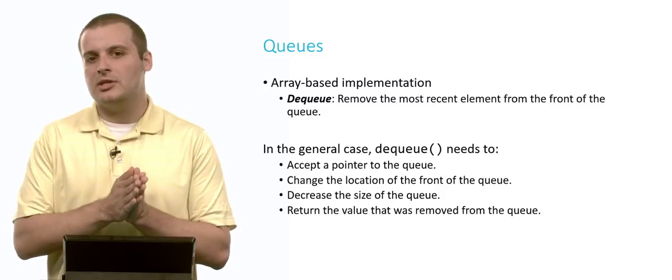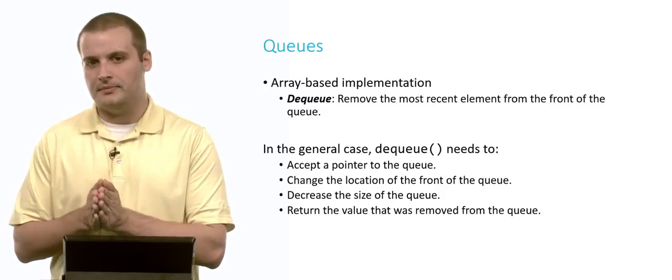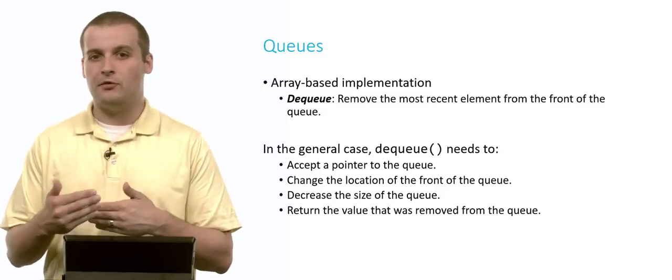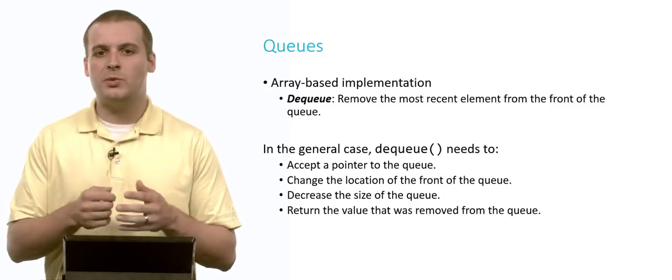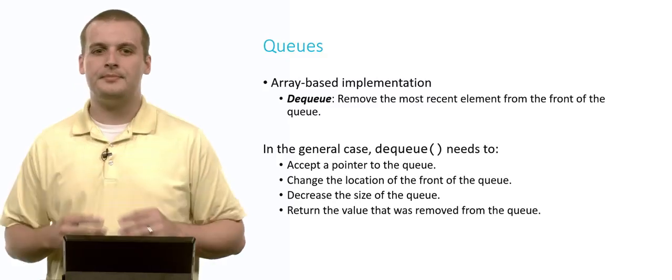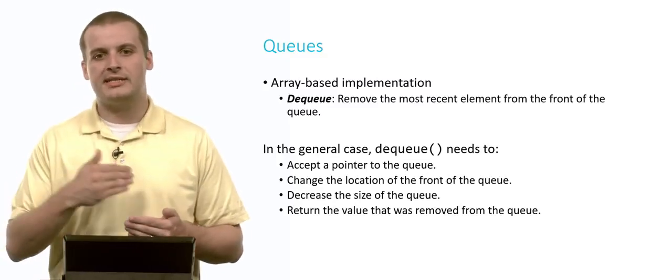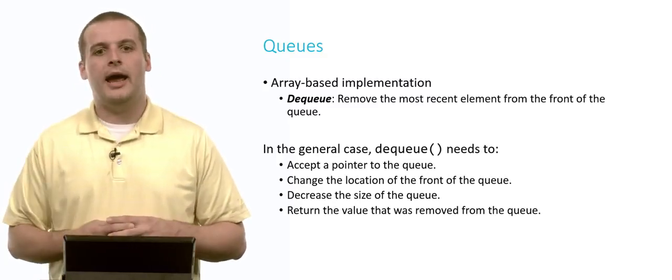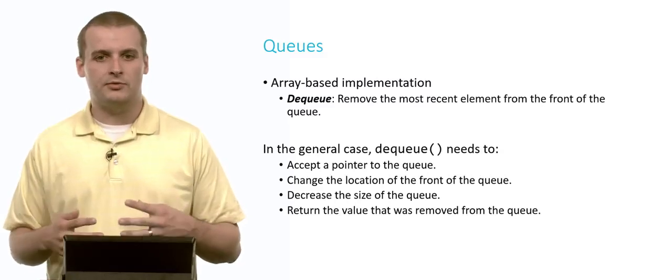Now we want to change the location of the front of the queue. This is where that front variable comes into play, because once we remove an element, we want to move it to the next oldest element. Then we want to decrease the size of the queue, and then we want to return the value that was removed from the queue.